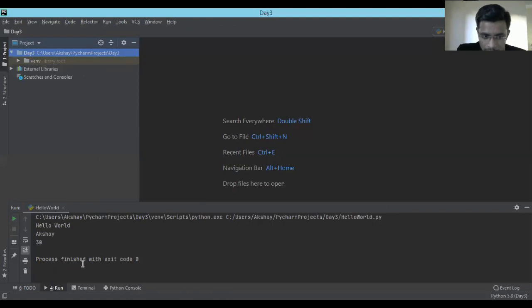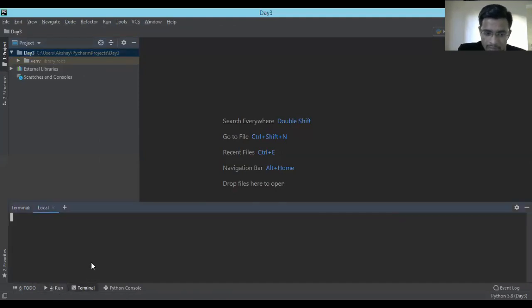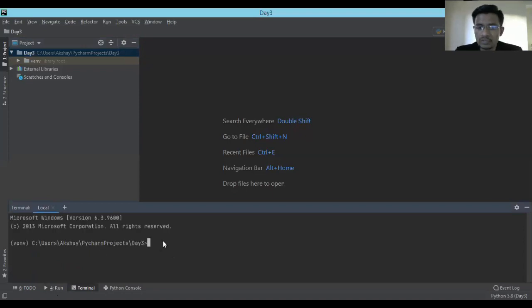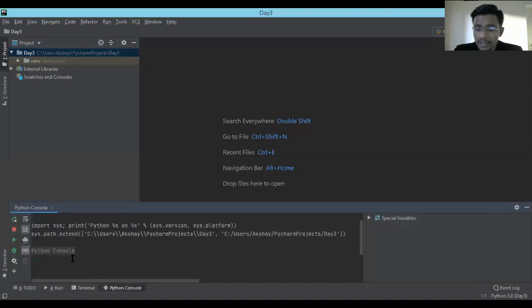So run window will show you output. The terminal will be your normal terminal which you open, the black window which you normally open on your Windows machine. So this terminal over here you can use to do the stuff which you do regularly on your machine. We are not going to use it right now. And this is the Python console. Remember yesterday we opened the shell, Python IDLE? This will work like that.